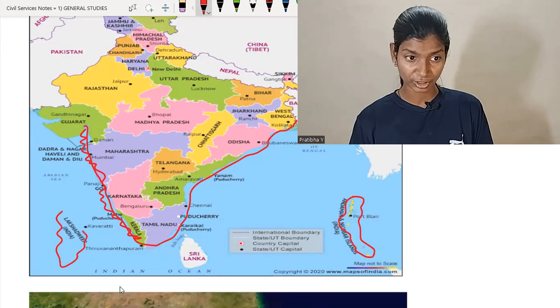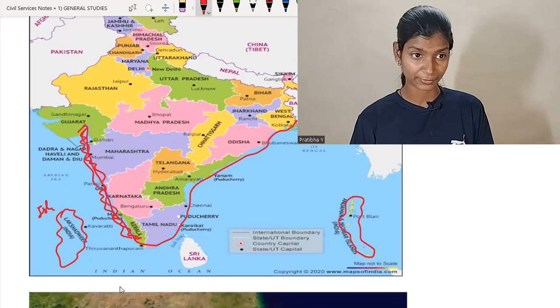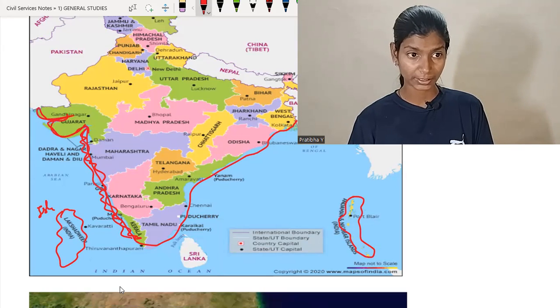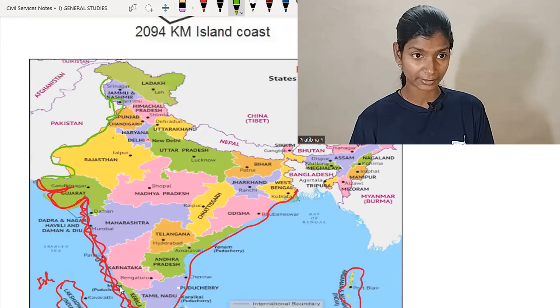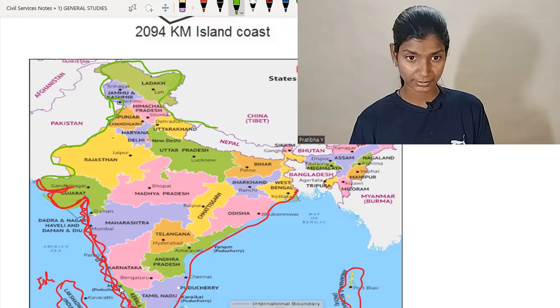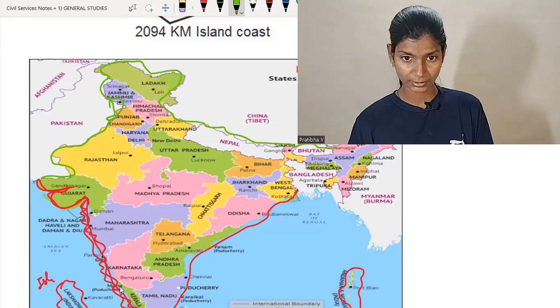So this is the boundary of our islands. I'm sorry, this one is a coastline, and this green one is the land frontier. This red one is the mainland coastline.